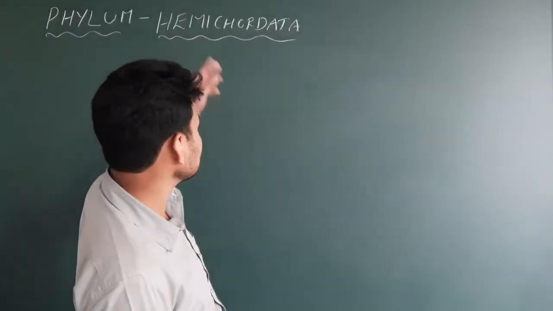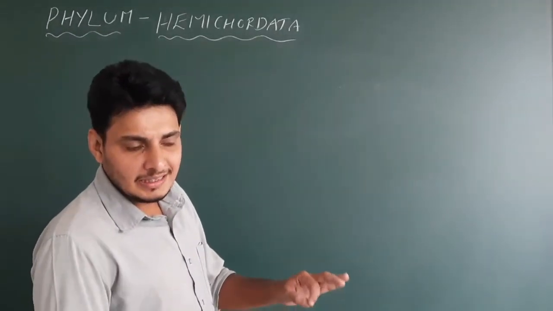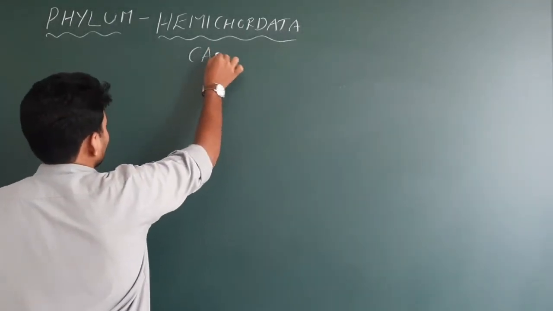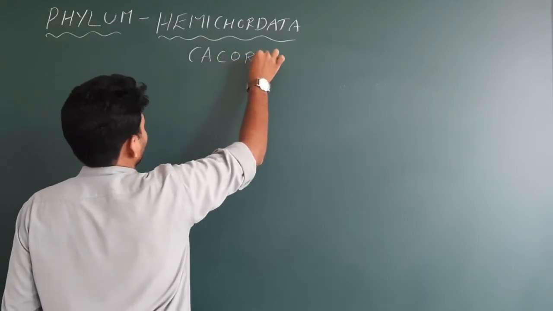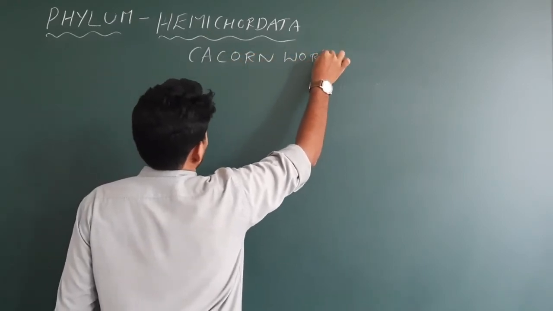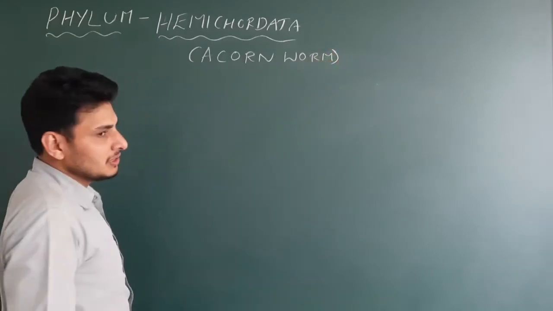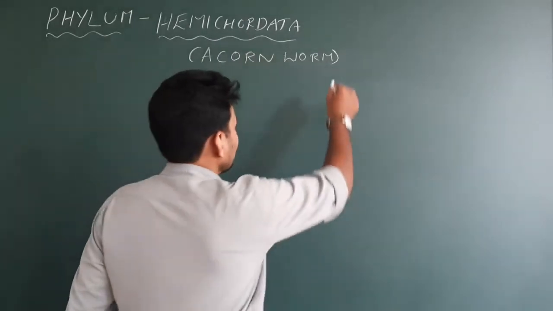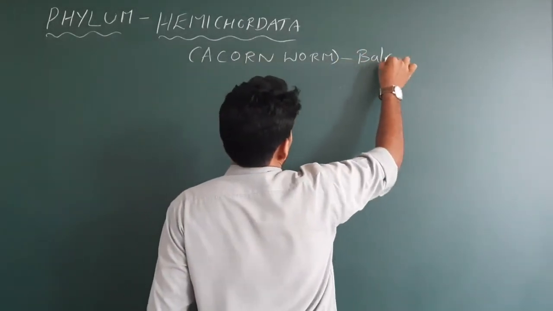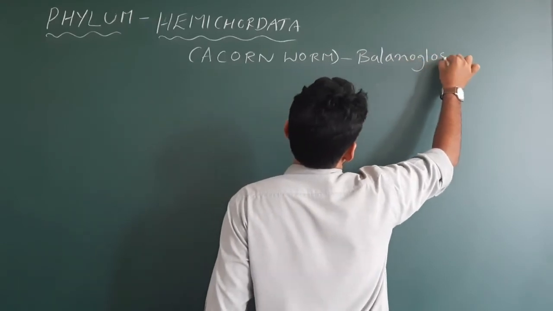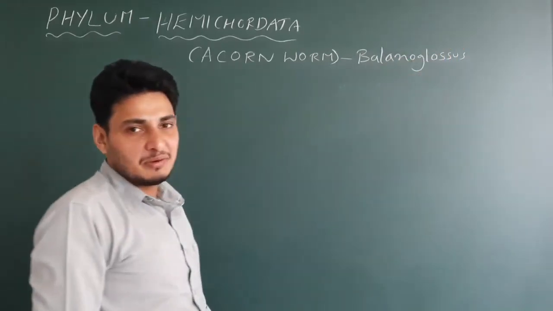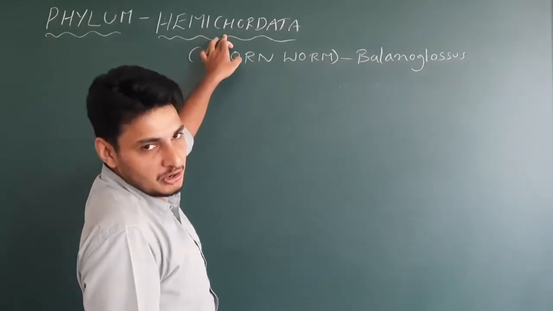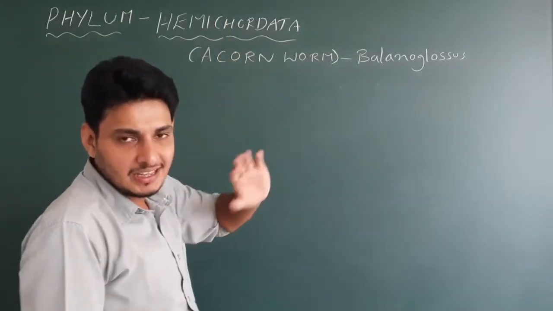Last phylum, that is Hemichordata. Here in the NEET you may get a question with the word acorn worm. I did not say anything about acorn worm in the regular class. Very simple. Acorn worm is the common name of Balanoglossus. If any question is related to acorn worm, don't get confused. It belongs to Hemichordata.